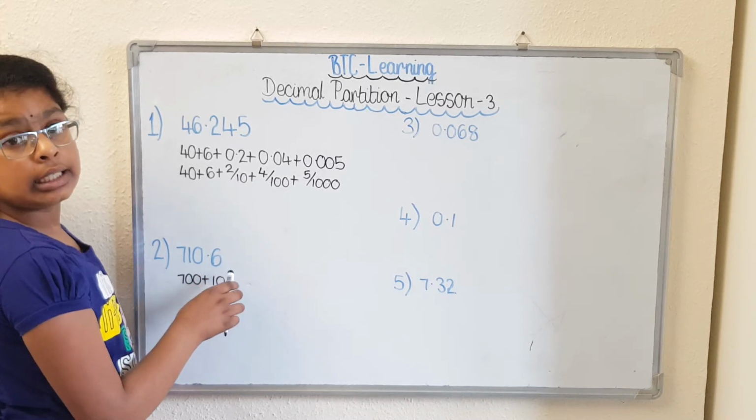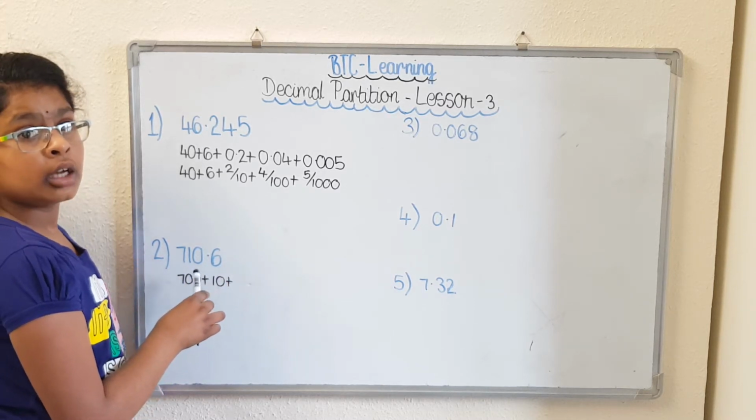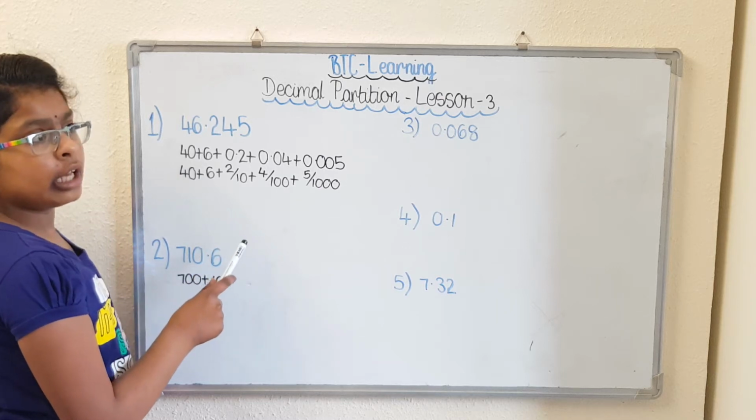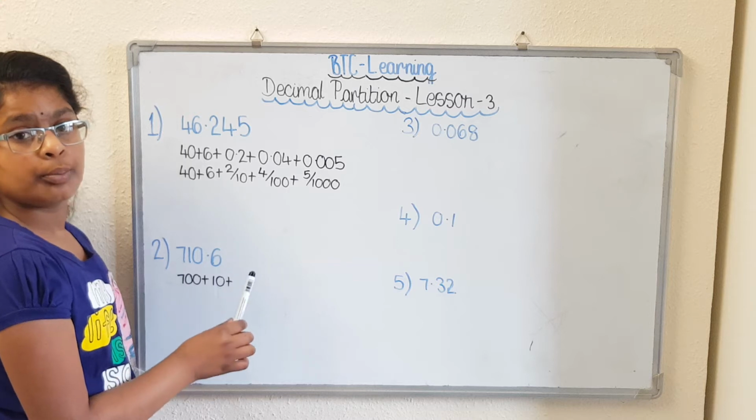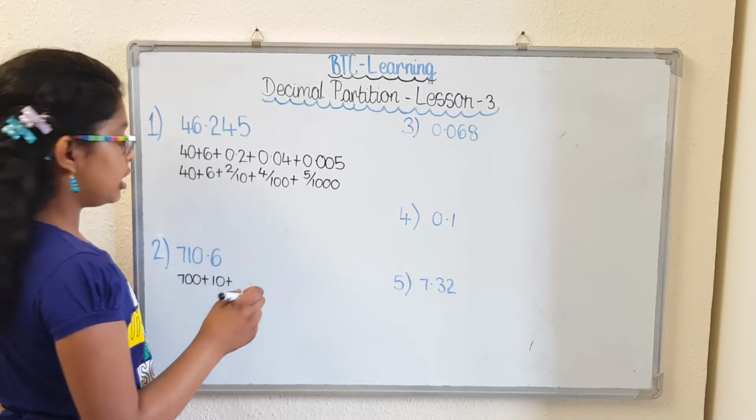The 6 is in a tenths column. Therefore, it is only one place away from the decimal point, so it is 0.6.